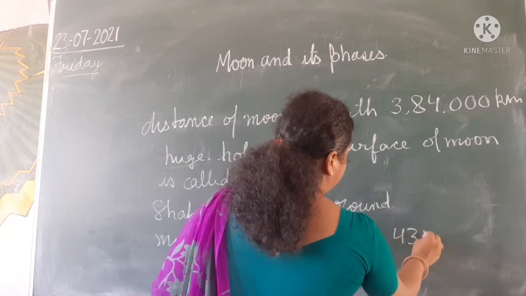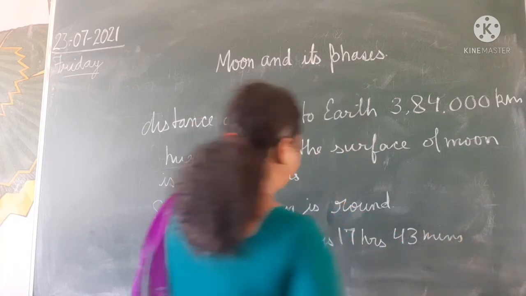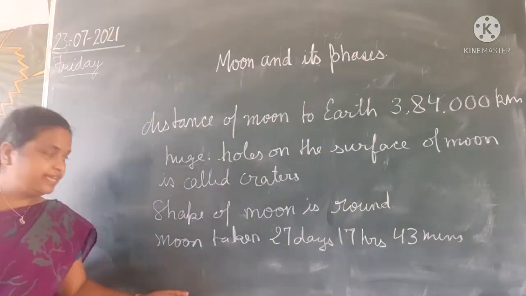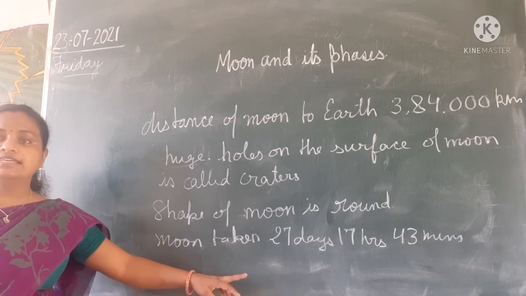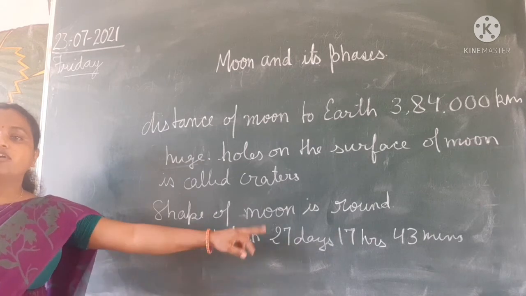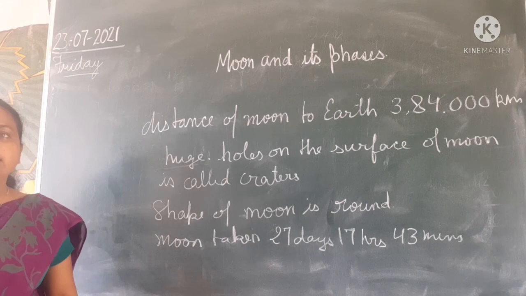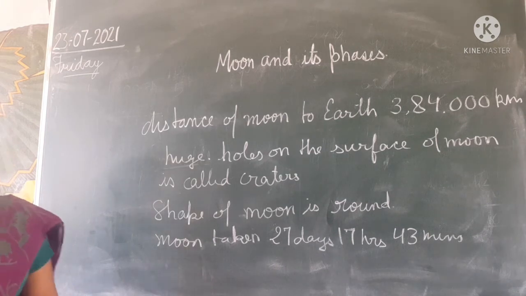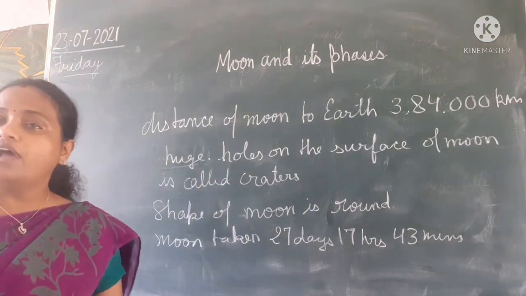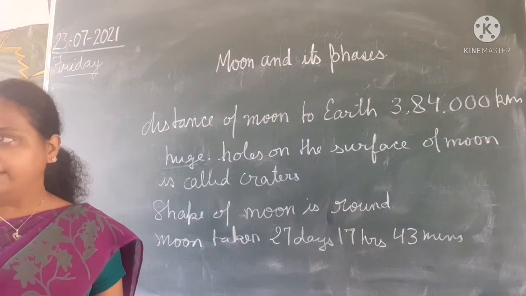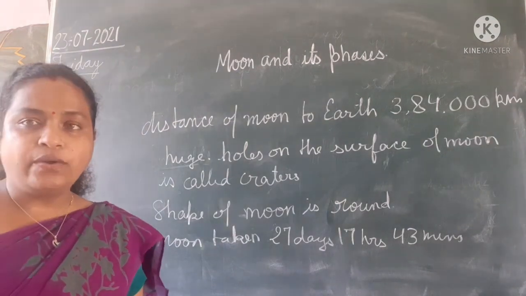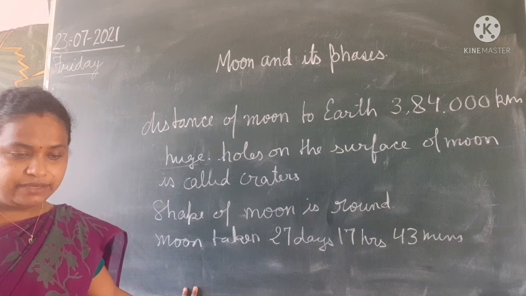How much time does it take? 27 days, 17 hours, 43 minutes. This much time is taken by the moon to complete one round of the earth.